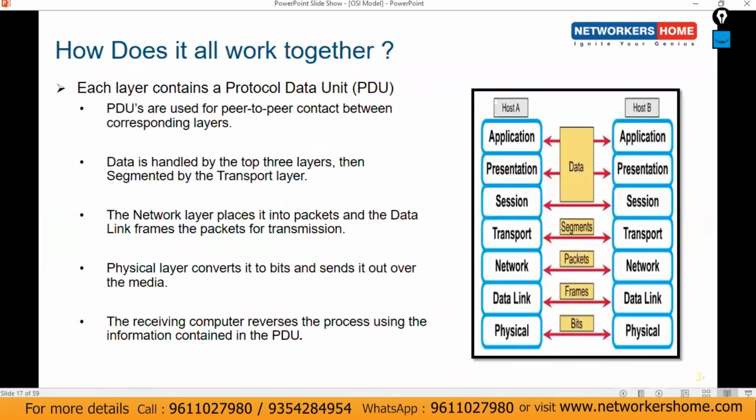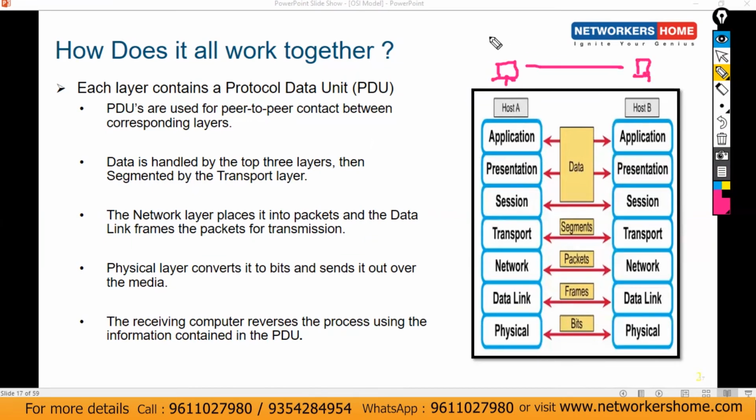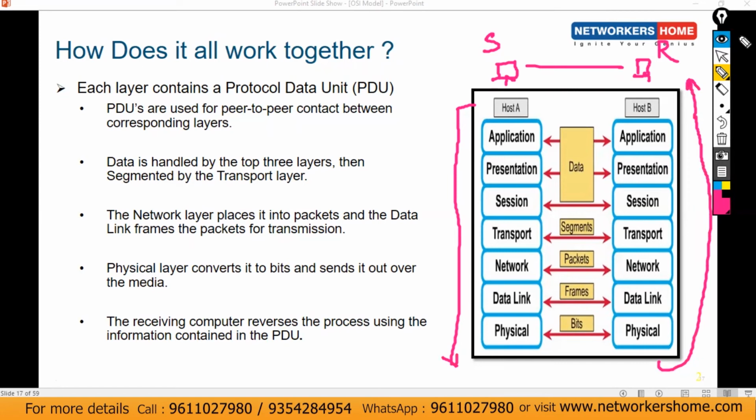Now, next question is, how does it all work together? You can see each layer contains a different protocol data unit. First of all, there are host A and host B, and we have to transfer the data between both hosts. If this is the sender and this is the receiver, it always starts from the application layer to the physical layer. And after that, it goes back up on the other end, from physical to application.